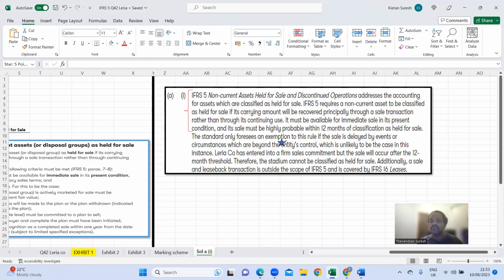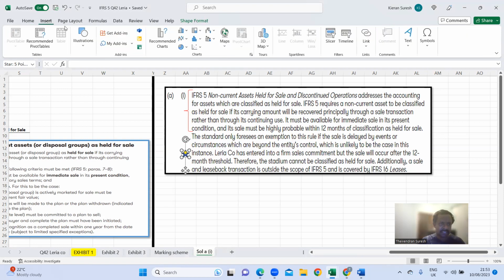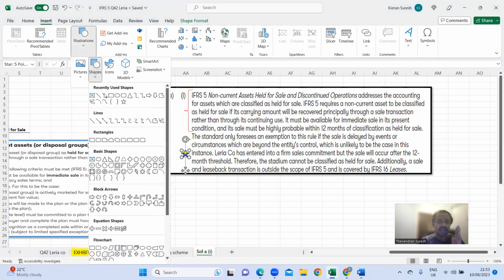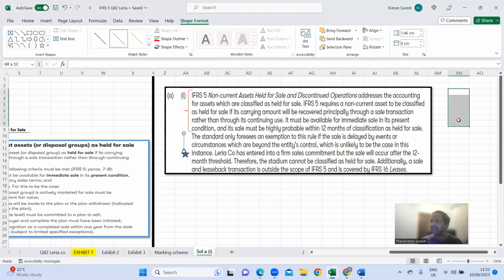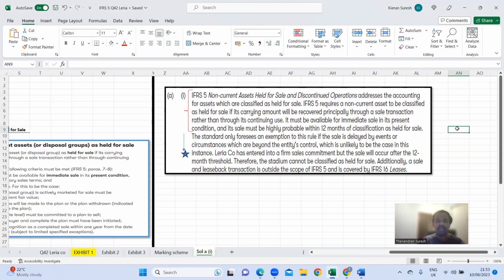So the standard only foresees exceptions to this rule if the sale is delayed by events or circumstances which are beyond the entity's control, like government approval as an example, which is unlikely to be the case in this instance. So we have just stated the principle, and also we have highlighted the exceptions that are available, right? There is a technical article that I have uploaded, which is a CPD article, and you would be able to find that. I will cover it after covering all the IFRS 5 past papers. There will be a video on technical articles with examples very similar to this.